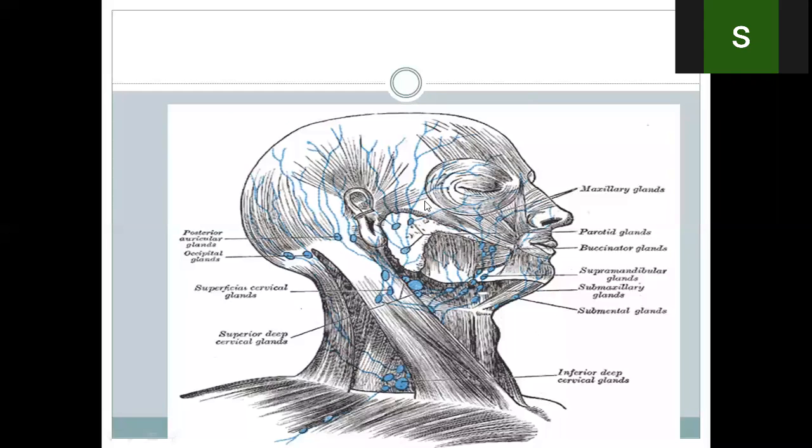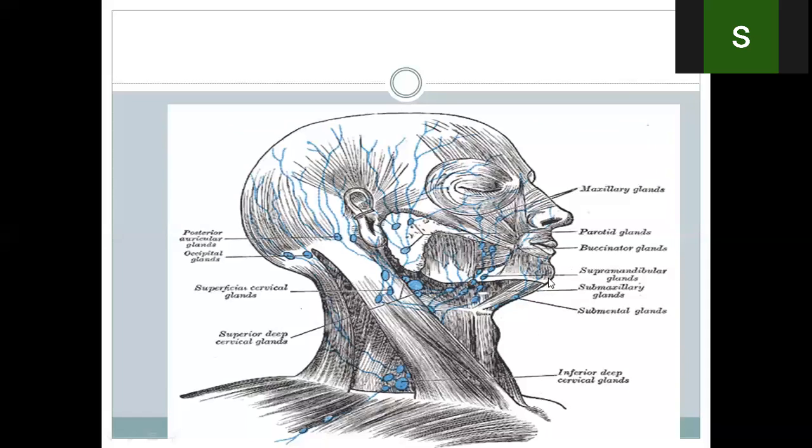Skin and fascia, most lateral part of the face, is drained by the parotid or preauricular nodes. Okay? The rest, the area of the cheek, the nose, the upper lip, the lower lip, but the central part of the lower lip, is not drained by the submandibular gland. The upper teeth and the lower teeth, but the incisors of the lower teeth, are not drained by the submandibular gland, they are drained by the submental nodes.